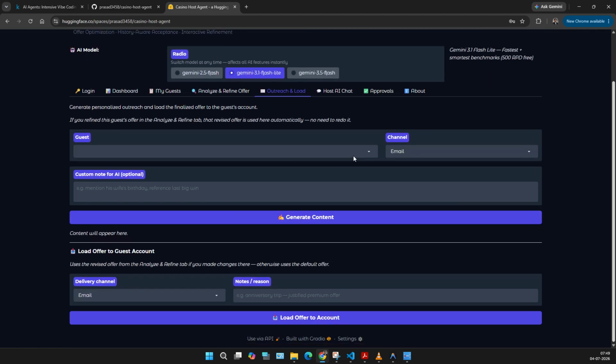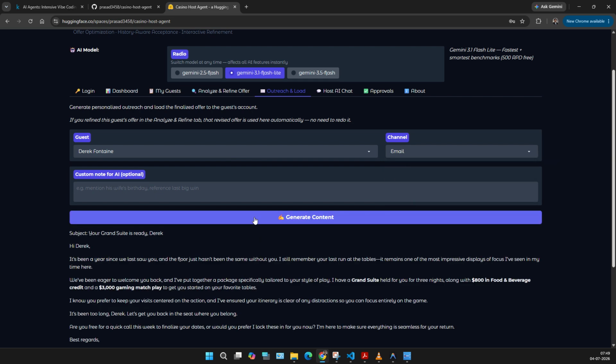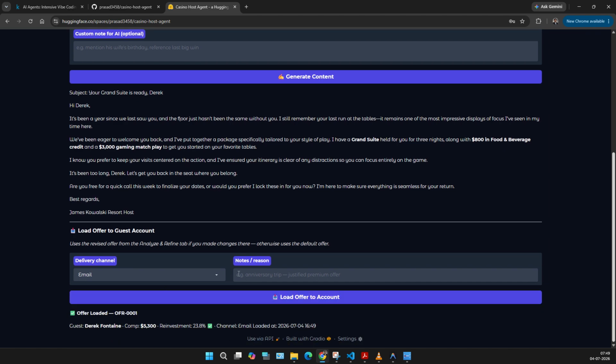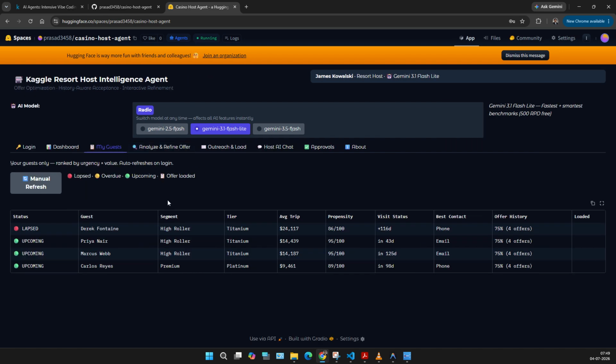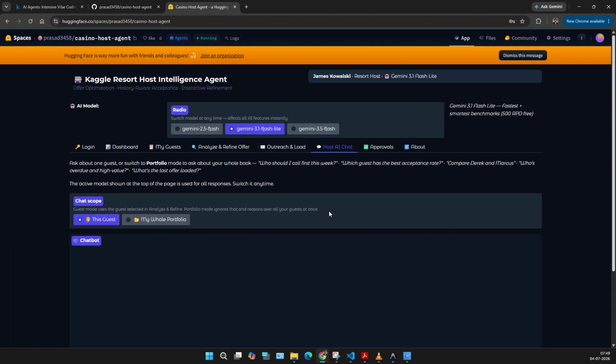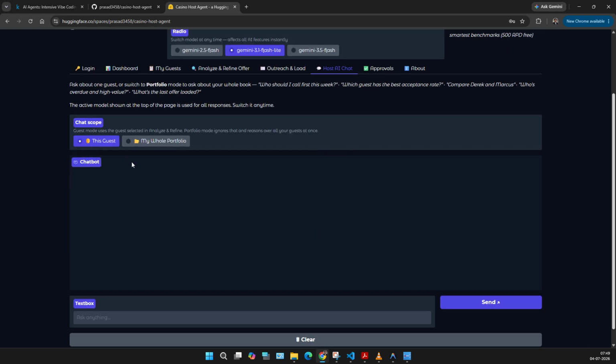Let's go to outreach, and I'll select the guest, and let's say I want to communicate by email, and I can give it a prompt to generate the text. It will give me an email with all the offer components and the subject, and I can just click load to offer account. It says offer loaded. Now let's go to my guests and refresh. You can see that an offer is now loaded to the guest, and I can go to this AI host chat for this guest.